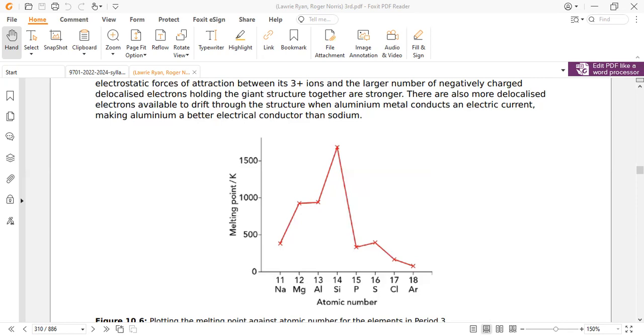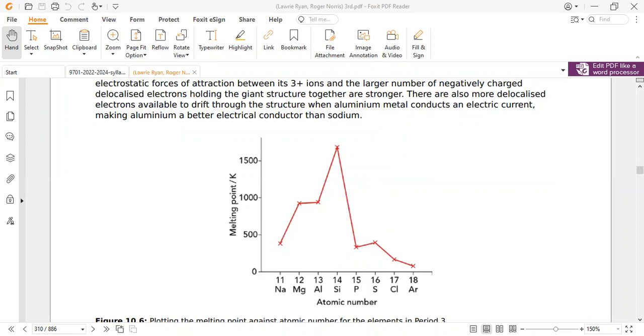But the problem is, if we move from sodium to magnesium to aluminum, delocalized electrons increase, the metallic bond becomes stronger, so the structure is more tightly packed, more thermal energy is required, and the melting point increases.